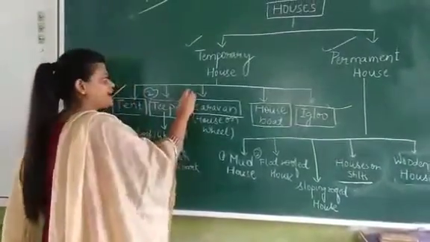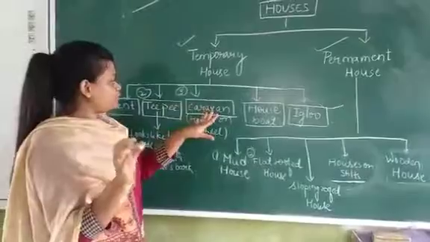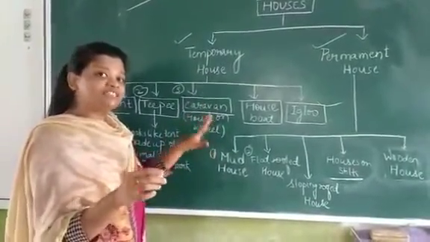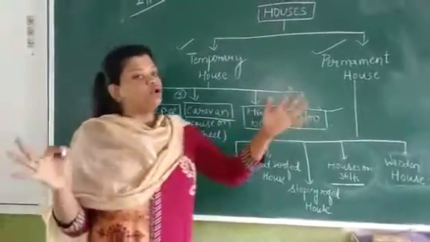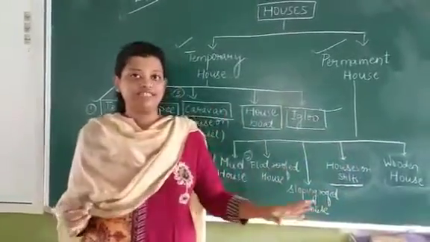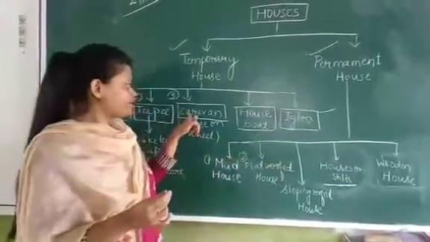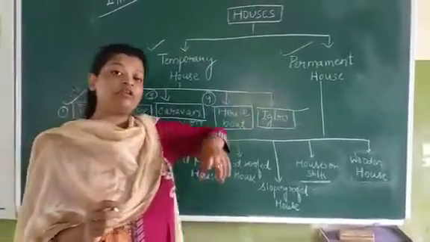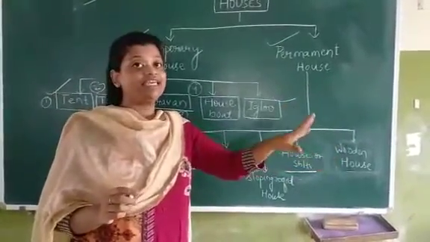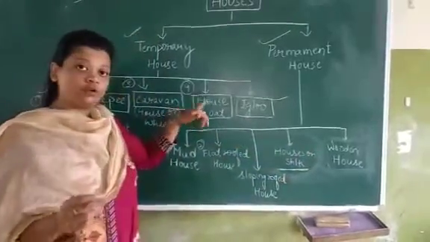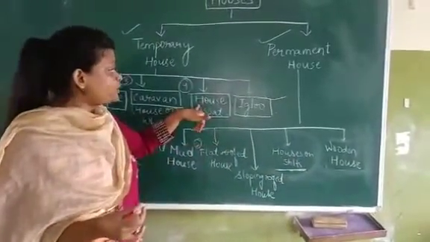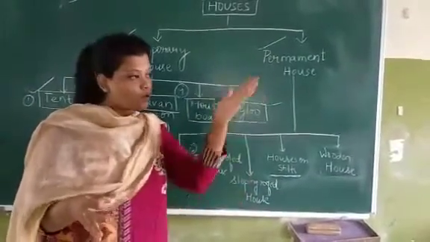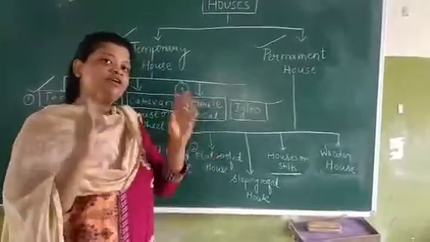The next is the caravan. We are very familiar with the caravan. It is a house on wheels, just like an ambulance, right? A long van having all the facilities of a house. Now the fourth one is the houseboat. When you go towards the southern region, like Kerala, for vacation purposes, you will see many beautiful houseboats made up of wood on the boats, and they also have all the facilities.